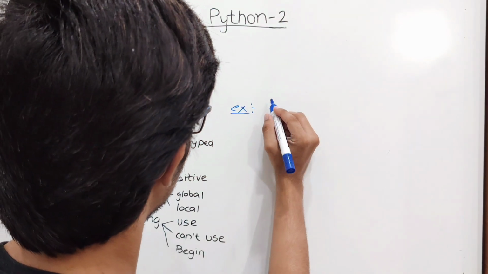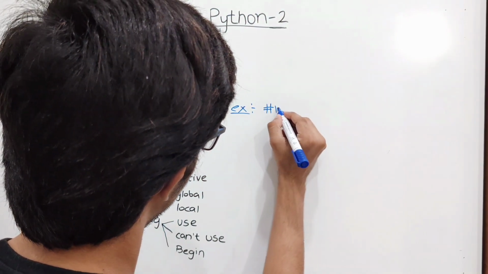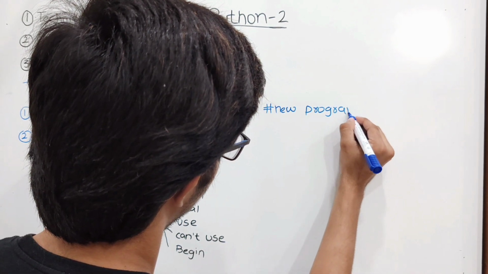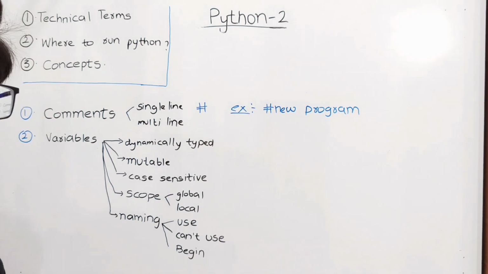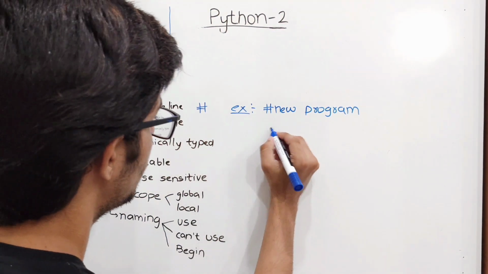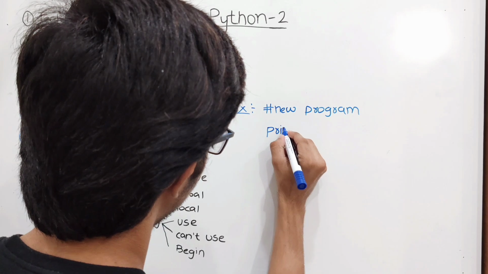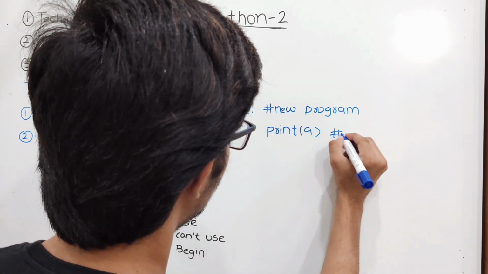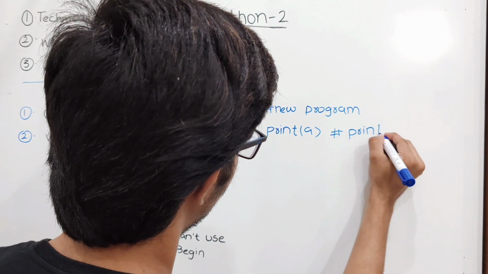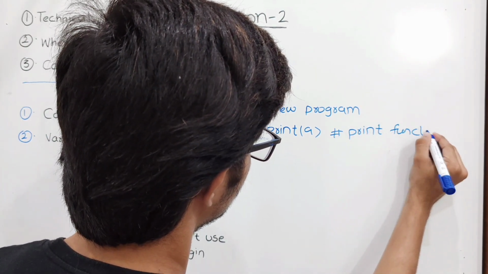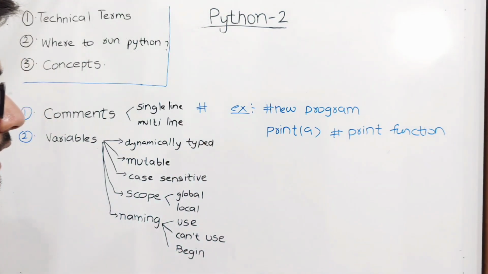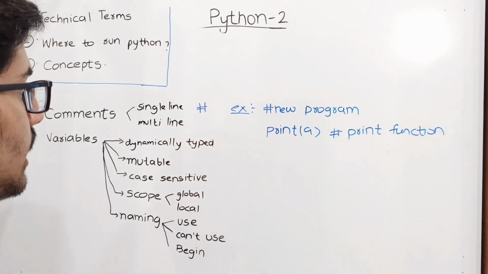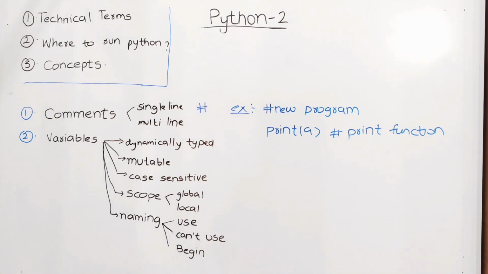So in a new line, you can write this as a new program, or just beside the code. Like we have used the Python print function to print something, we can also write beside it that print is used to print. So whenever you see this, you can easily understand, okay, this is used to print something, and this is called a print function.